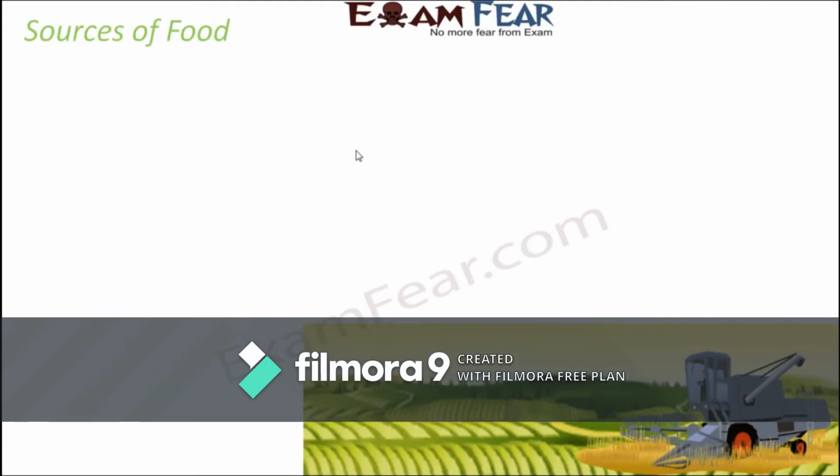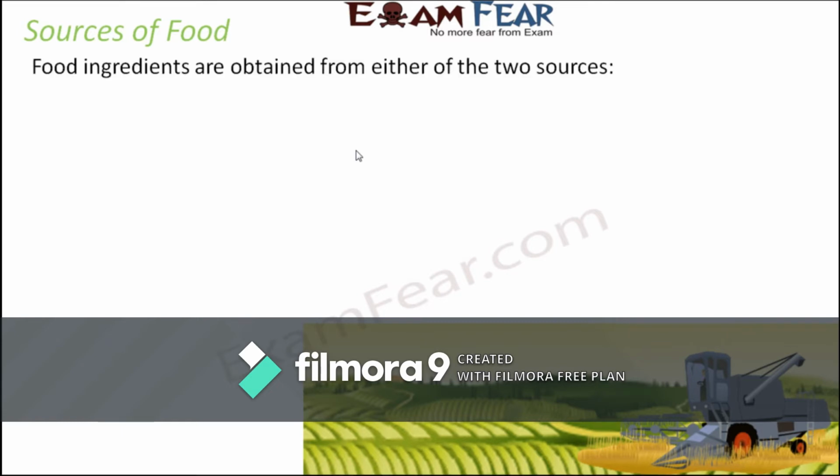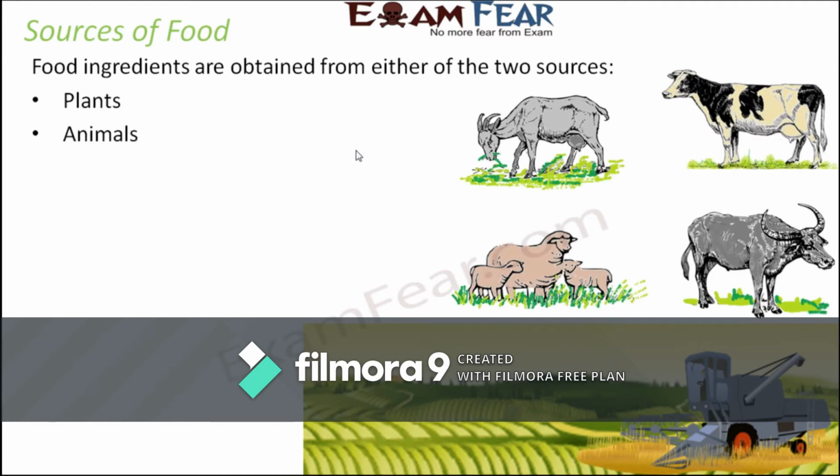If you try to look at the sources, the main source from which we receive food, you will see that all food ingredients are obtained from either of these two sources, plants or animals. For example, the vegetables, the fruits, the cereals, all of them are obtained from plants.